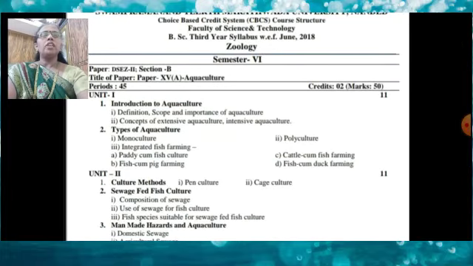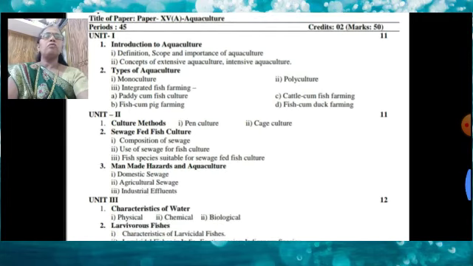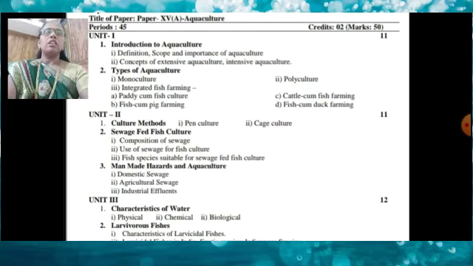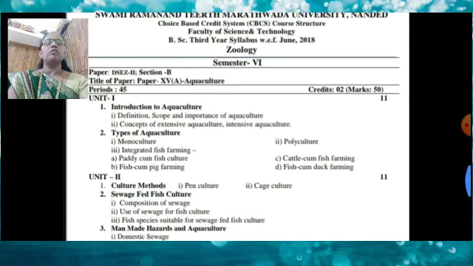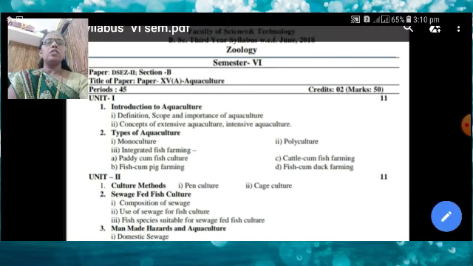Paper number 15A, the name of the paper is Aquaculture. It carries 40 marks, out of which 10 are internal and 40 are external. Generally, this paper also includes four units.